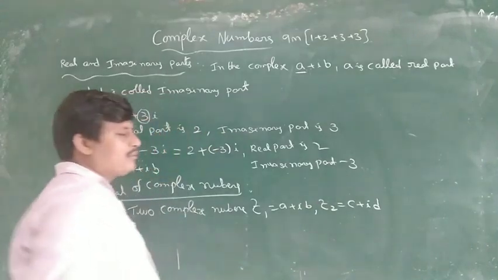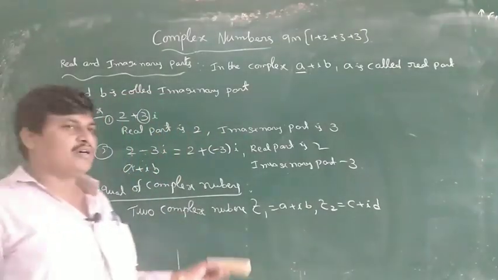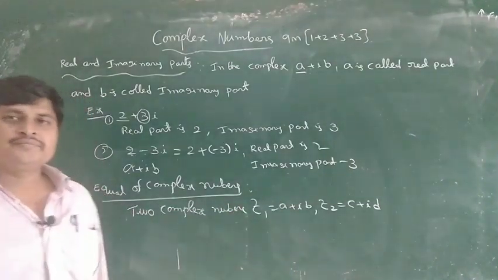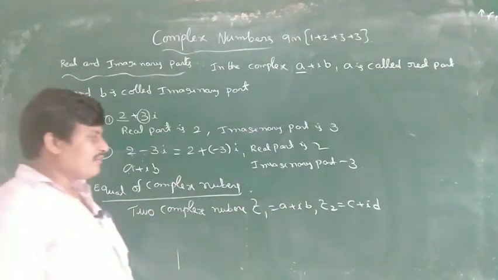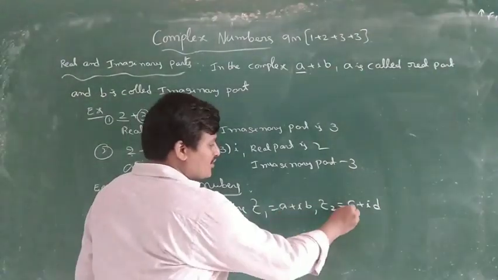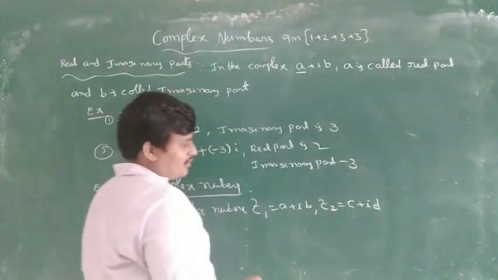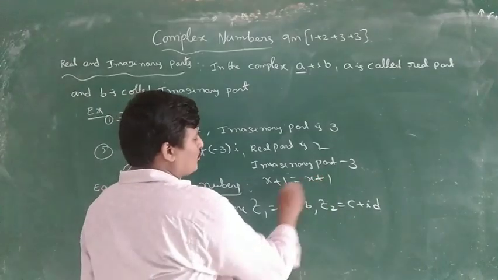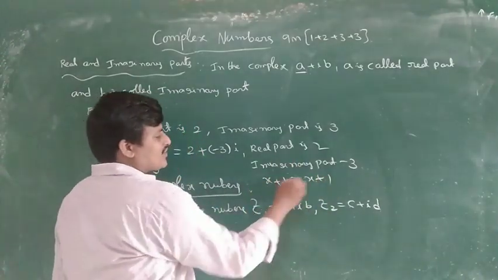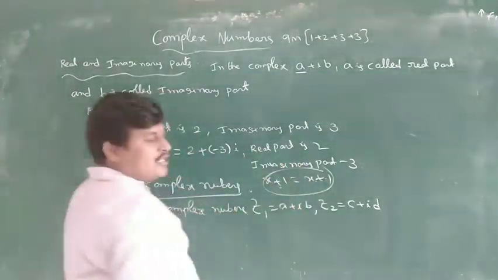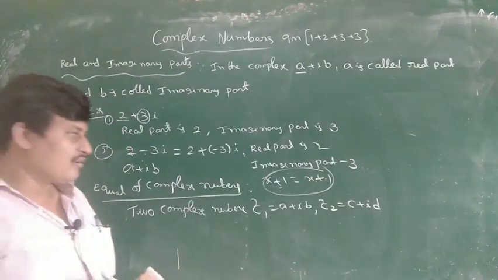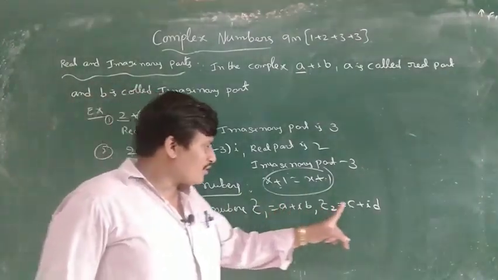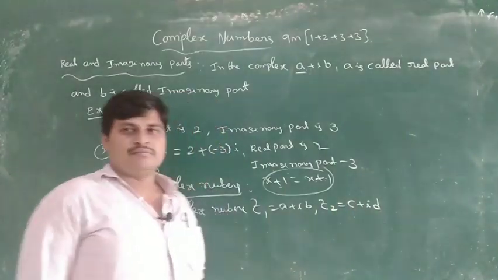These are two complex numbers. When will they be equal? When the real parts and the imaginary parts are equal. Like the equation x plus 1 equal to x plus 1, both are equal. In complex numbers, equal means the real parts are equal and the imaginary parts are equal.